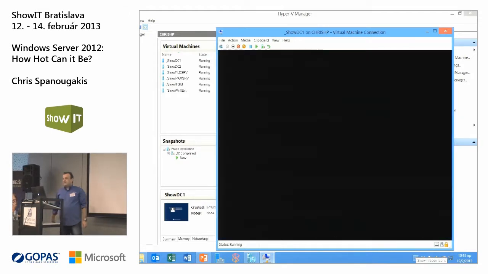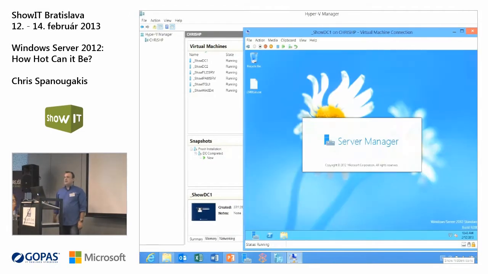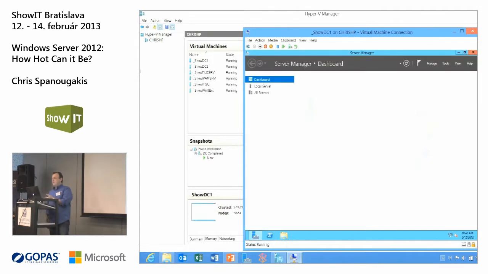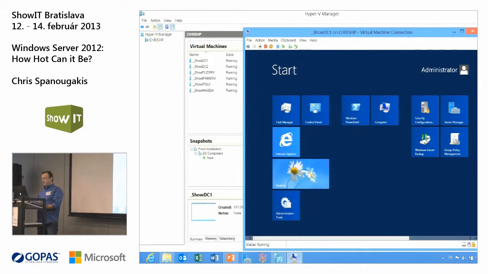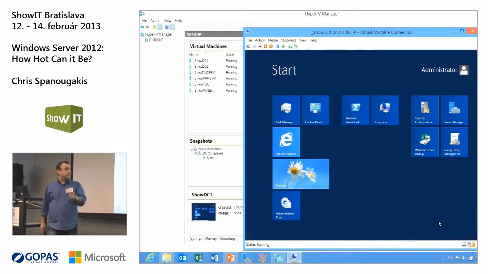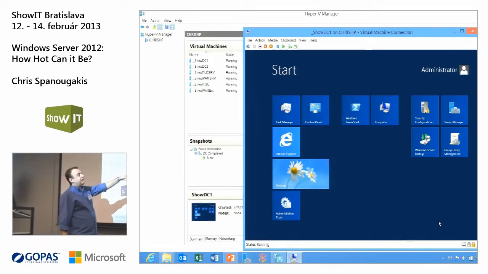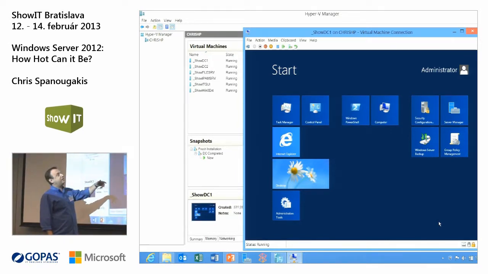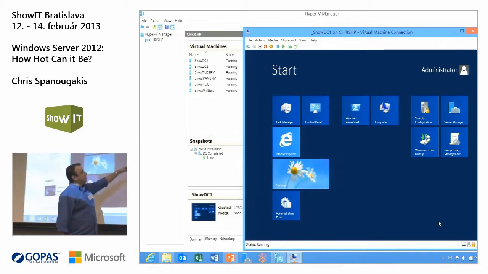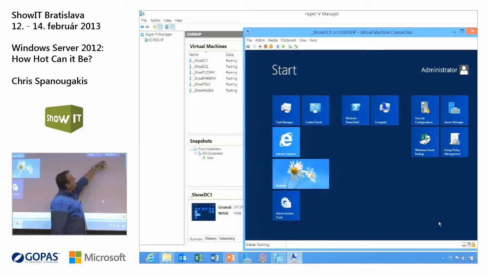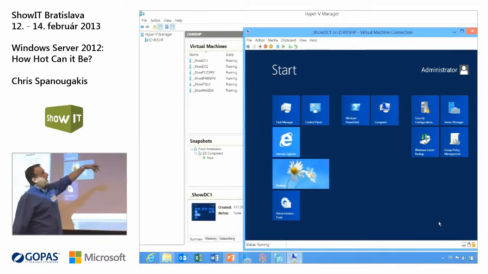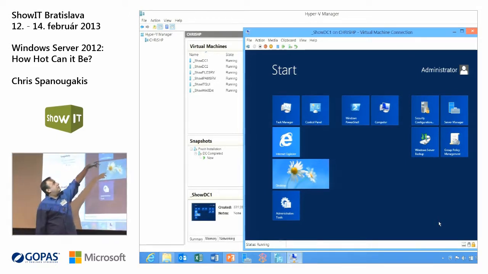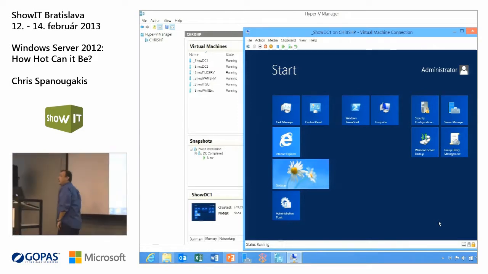Just type the command. You are lucky because when you start the server, you don't go directly to this new screen. But if you press the Windows logo on your keyboard, you have something like this. Usually, when you install tools and features on your server, you can find these icons here. You can see Group Policy Management because it's a domain controller, Windows Server Backup, or you have Server Manager, or Windows PowerShell, Control Panel, and so on.